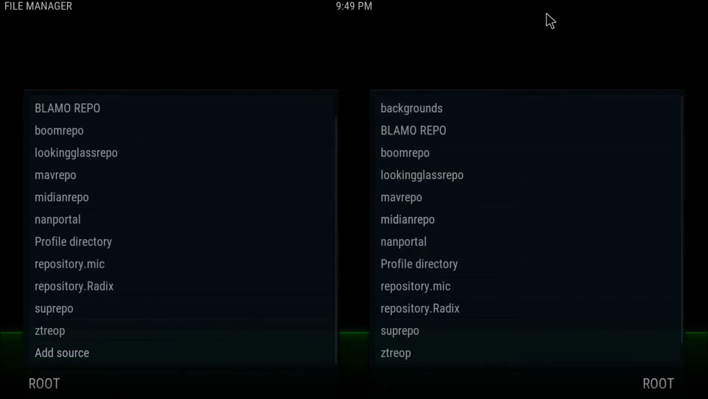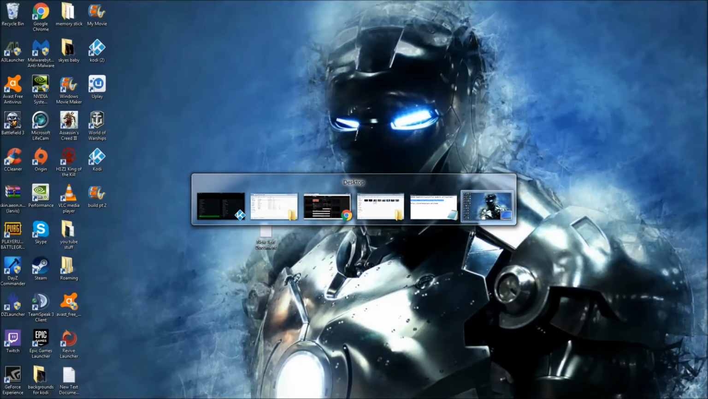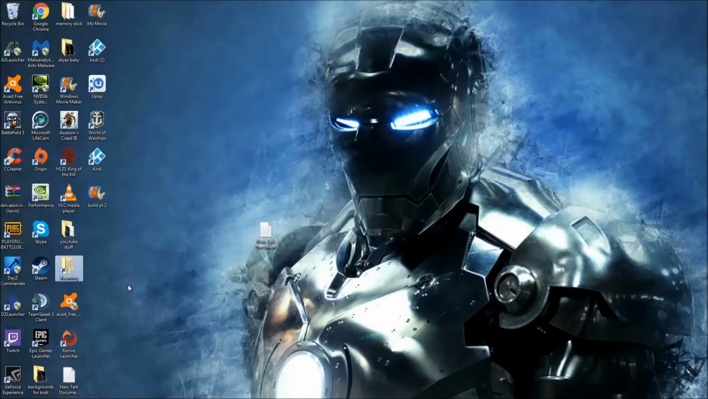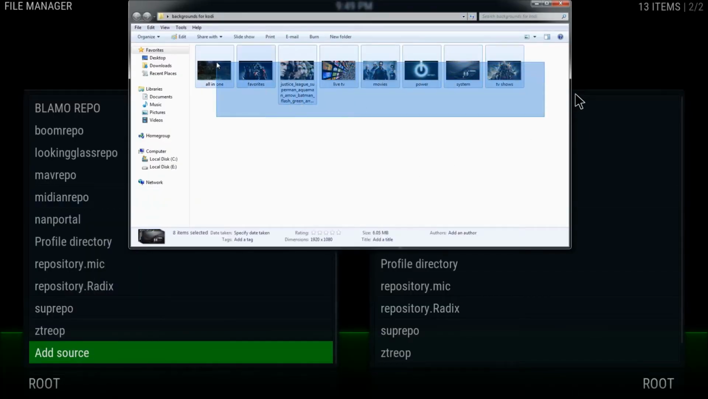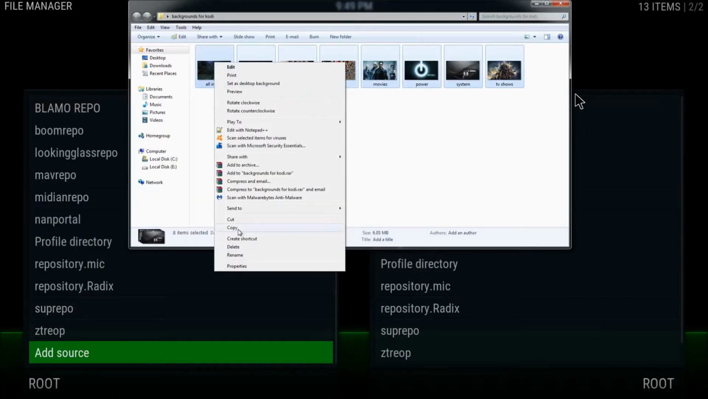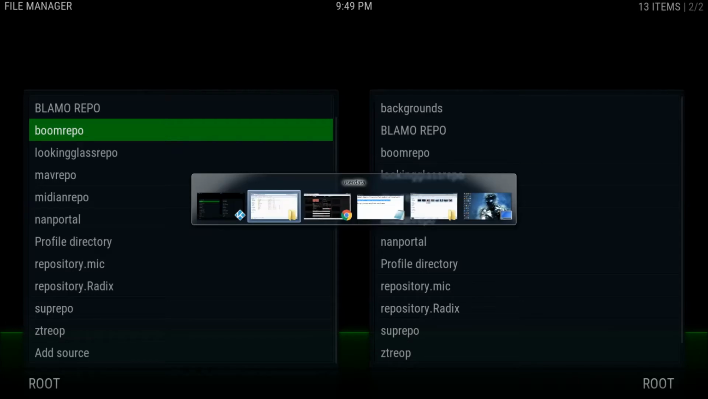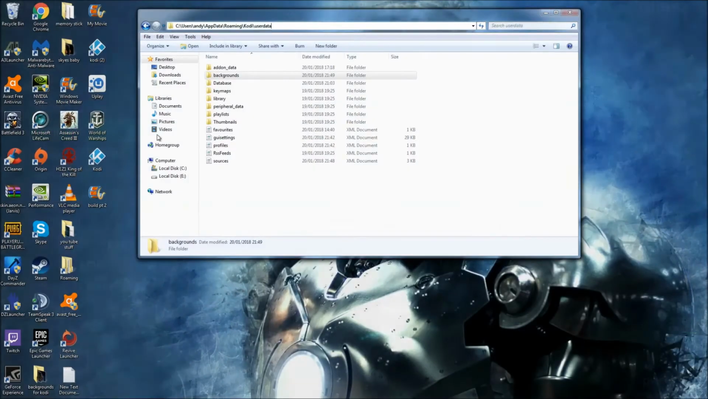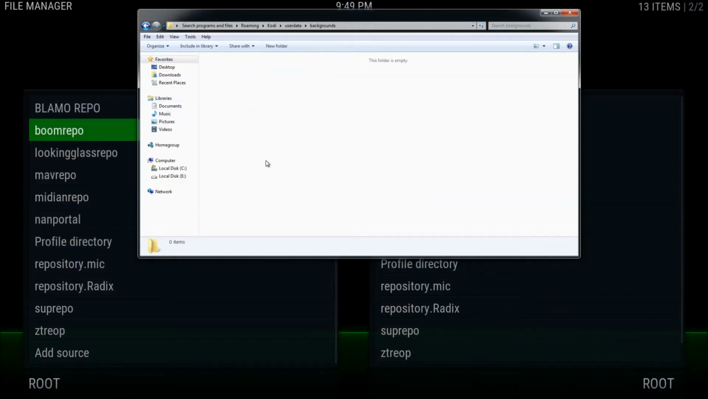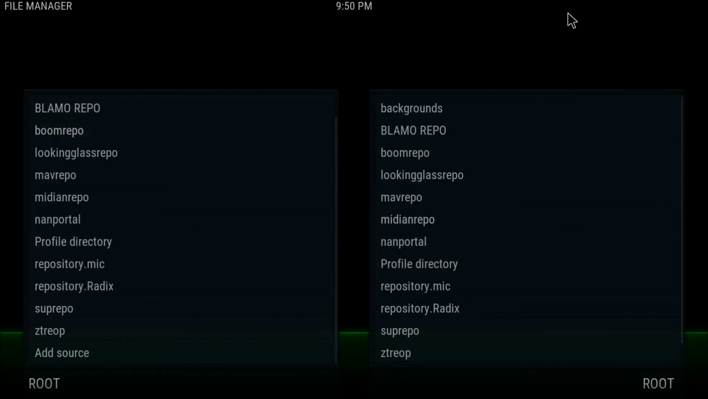Let me minimize that, and I've already downloaded some background images. Okay, I've done this. I'll link the website I used, and you can go on and have a look. I've downloaded these in 1920 by 1080, and so I need to put them into that folder I just created. So the backgrounds folder, I need to put them in there. Okay, so that's there.